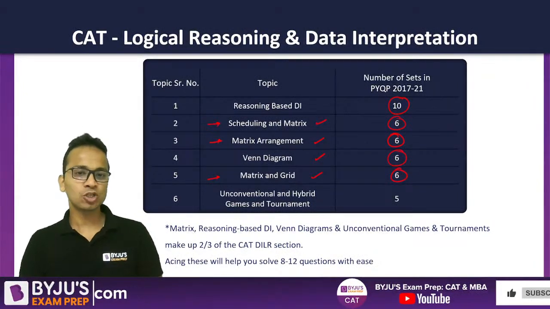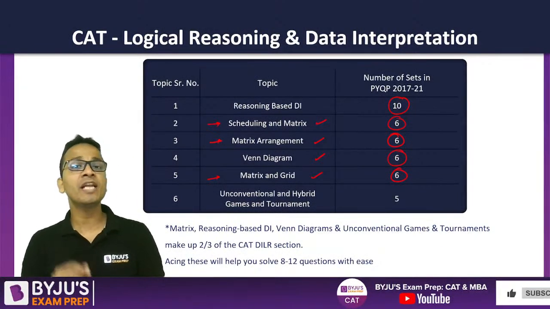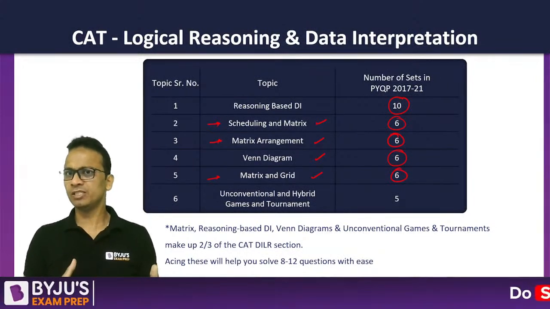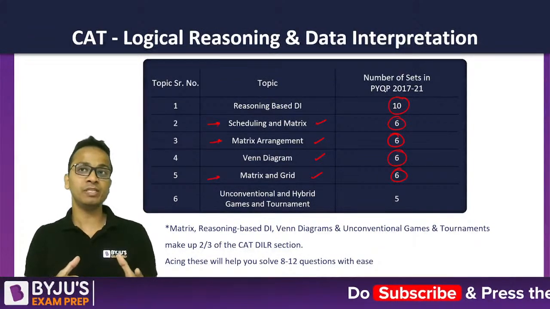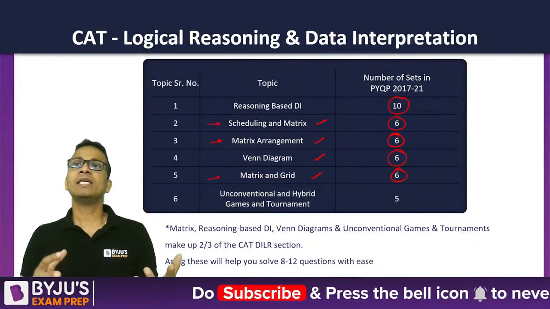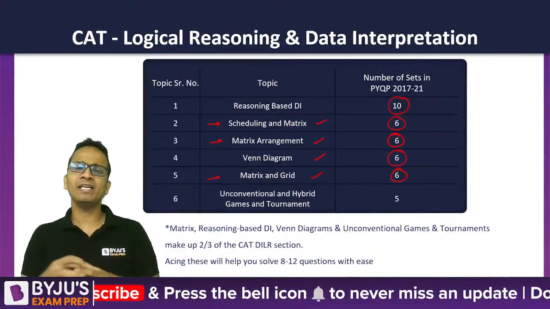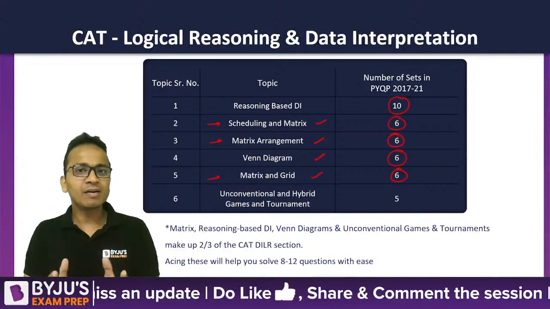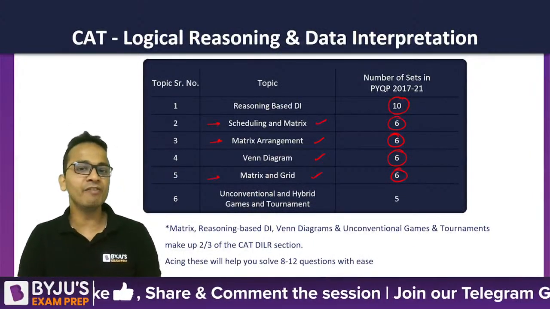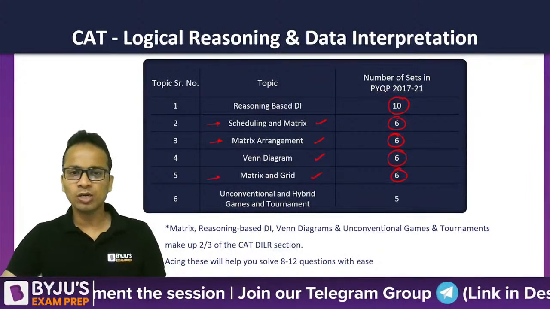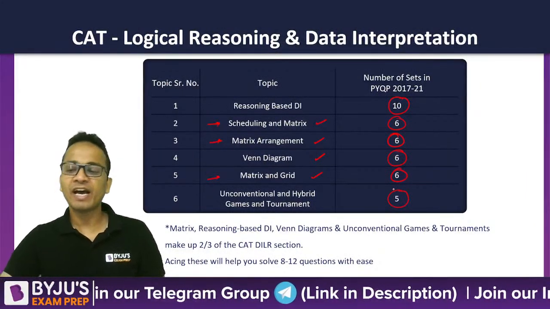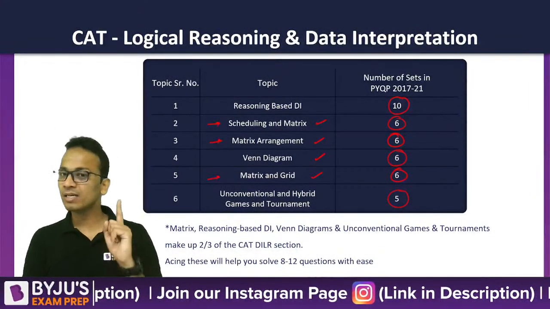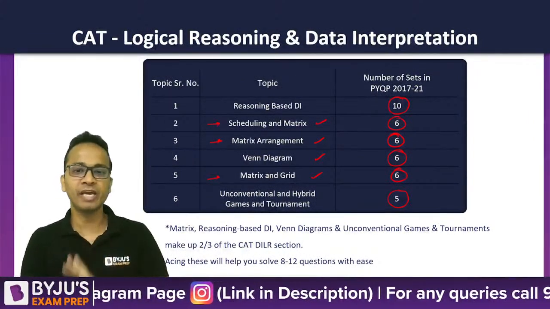Talking about the sixth topic in this list, unconventional and hybrid games and tournaments. It can be any type of question related to games and tournaments. It can be a round robin, it can be a knockout round, or they may formulate a particular set by themselves, setting up their own rules for that tournament and giving you some questions. I have seen a total of 5 sets coming from games and tournaments in the last 5 years. So average it out, one set every year has appeared from games and tournaments.